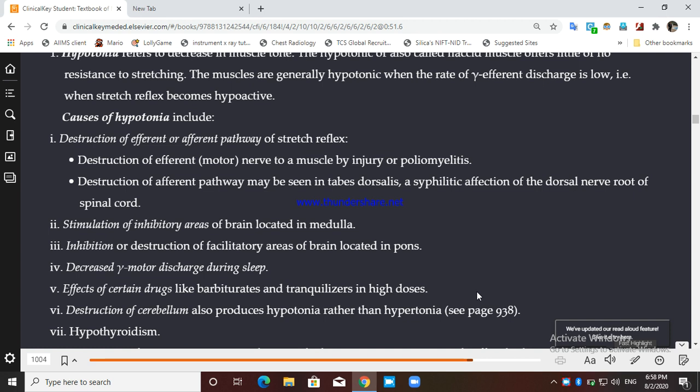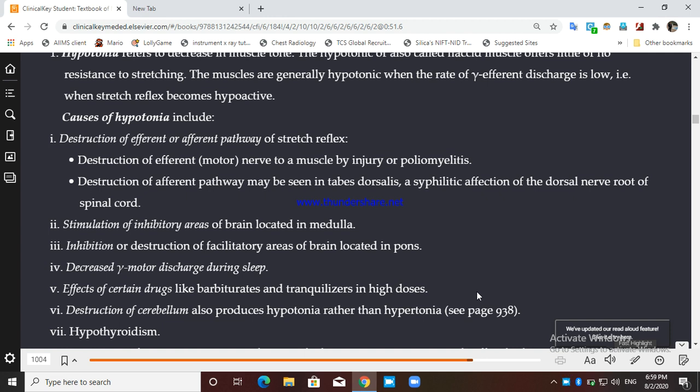Facilitatory area का काम है increasing the stretch reflex and hence increasing the muscle tone. अगर किसी तरह इसका inhibition हो जाए या destruction हो जाए इस facilitatory area का, तो there will be less tone, hypotonia. If there is a decreased gamma motor discharge, as during sleep, you can see there is hypotonia in the muscles. When you are awake, there is a tone, but decreased tone during sleep.